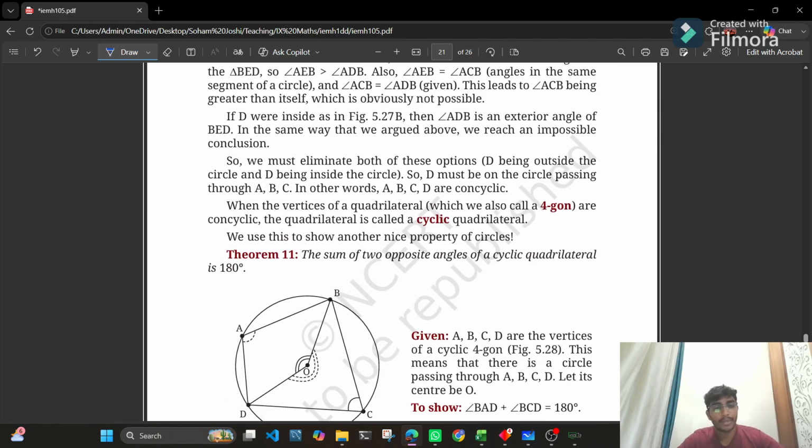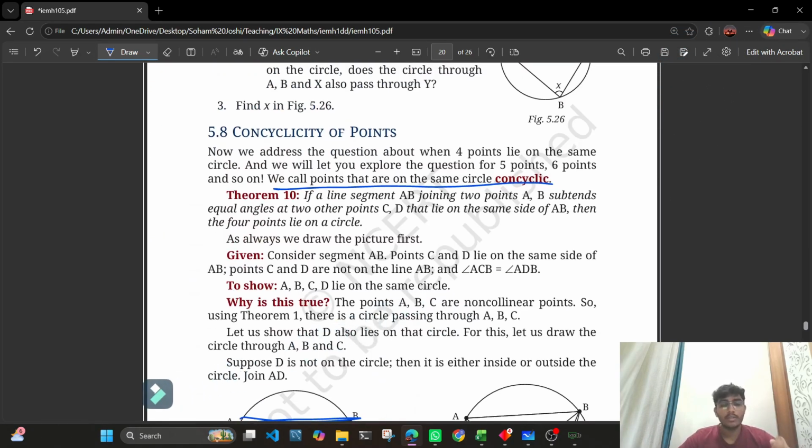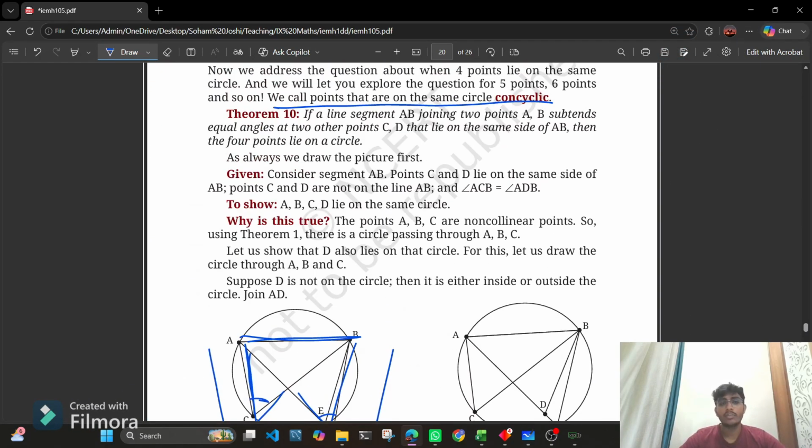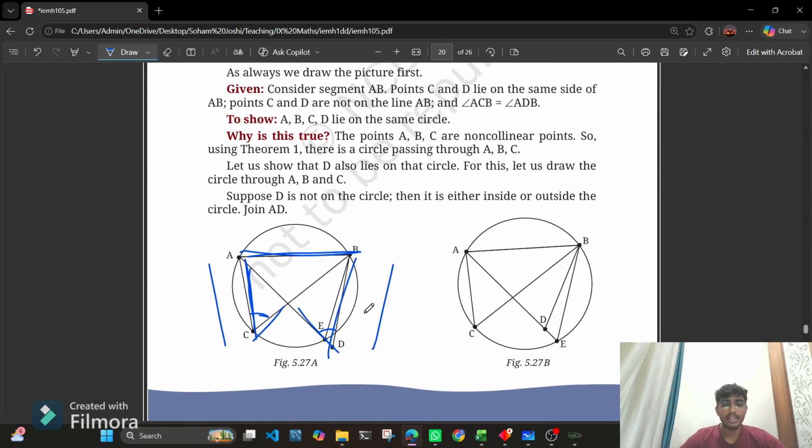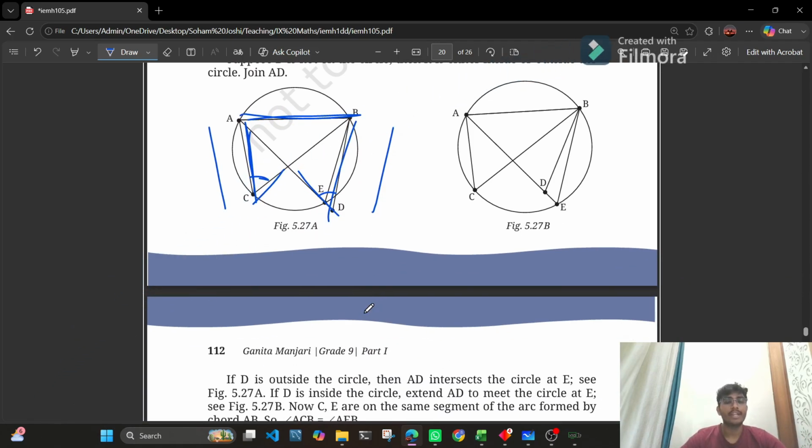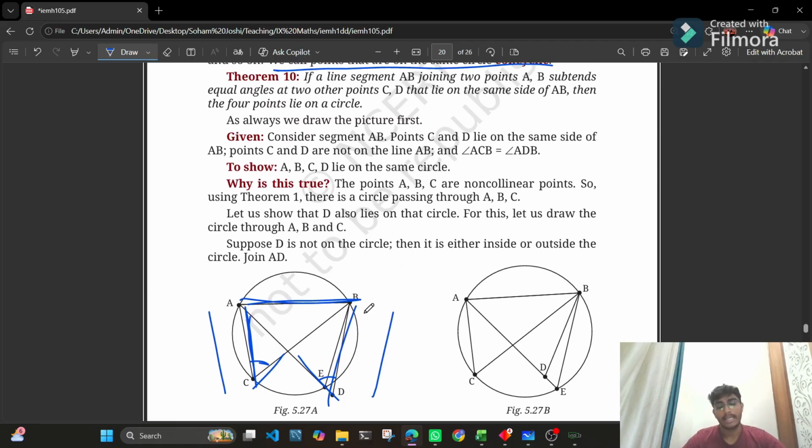This is theorem 10. It might sound a little difficult, but you just read it, go through the proof, read it twice, you will definitely understand the concept, and it is very easy to understand.